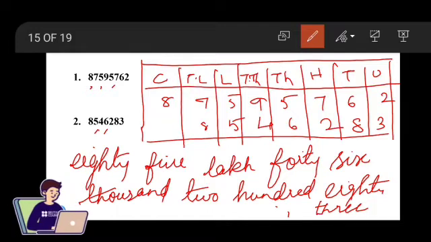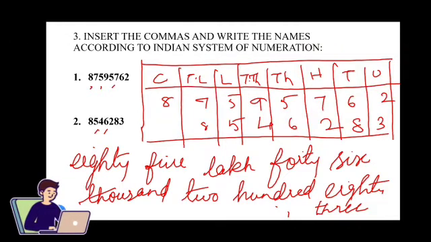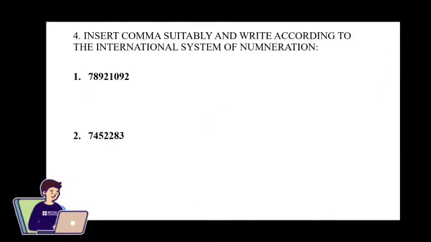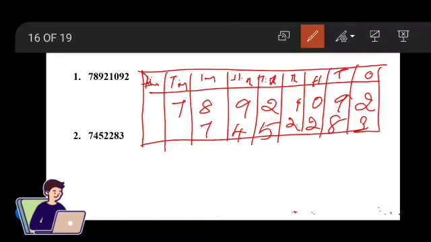Now let's see the international standard system of representing the numbers in words and insertion of comma. So here also, first we have to make the place value chart. Here I have inserted the numbers according to their place values. Now let's represent them in words.